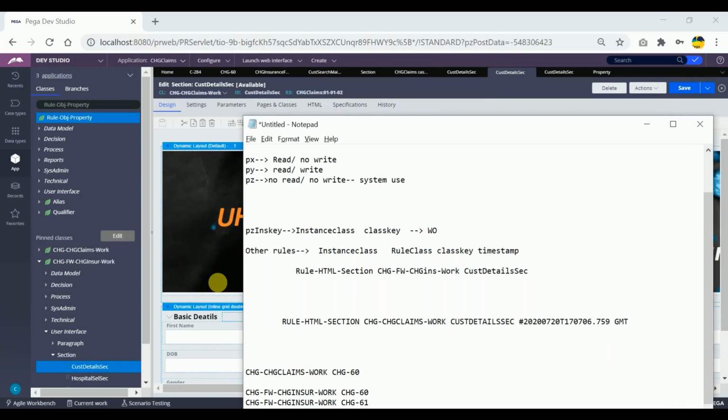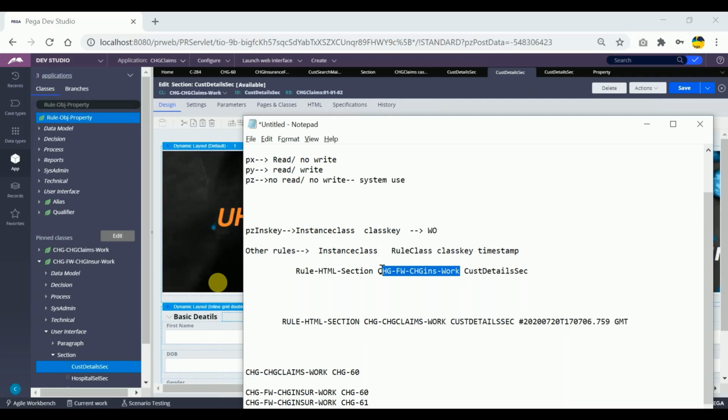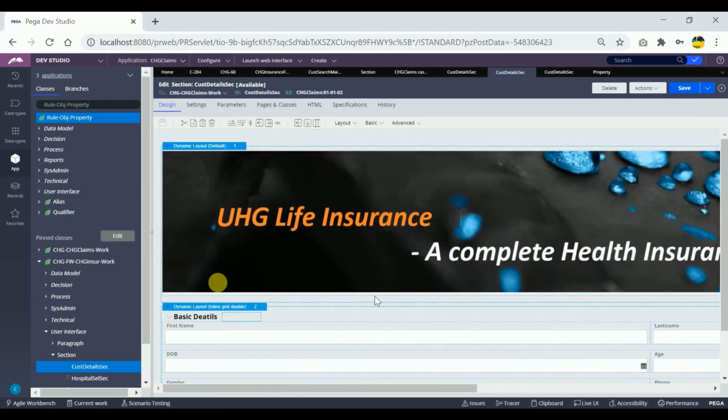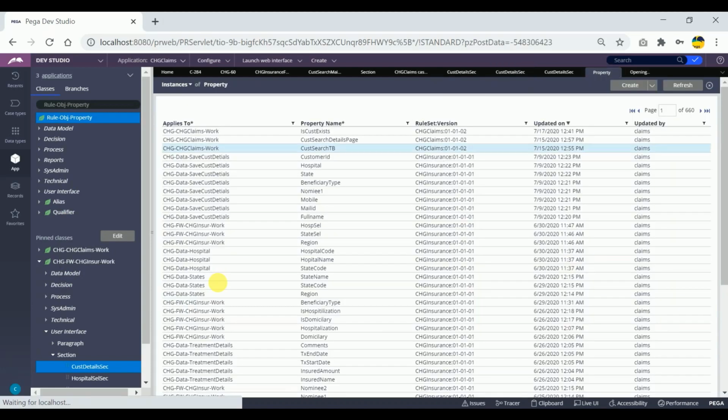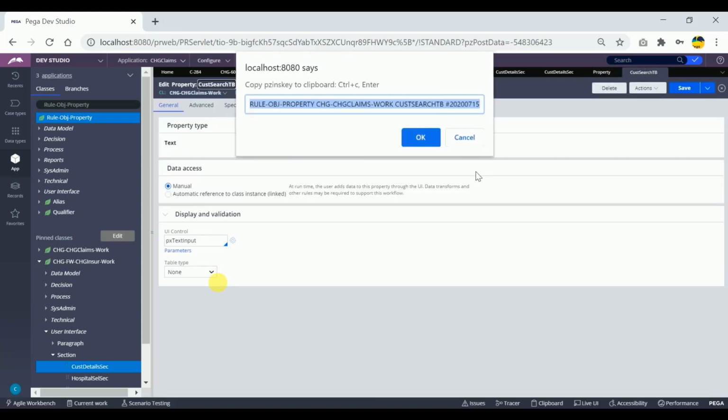So what is it showing? The pzInsKey of this particular section rule, what we are discussing so far. So the rule HTML section is the instance class. Based on the pzInsKey, I can get the instance class, and this is the rule name, the rule class, and this is the class key, and here it is showing the timestamp. So this is exactly matching our definition, right? Whatever pzInsKey you want to get, open that particular rule. So open this property, open any property, and click on Shift plus F8. Then we will get